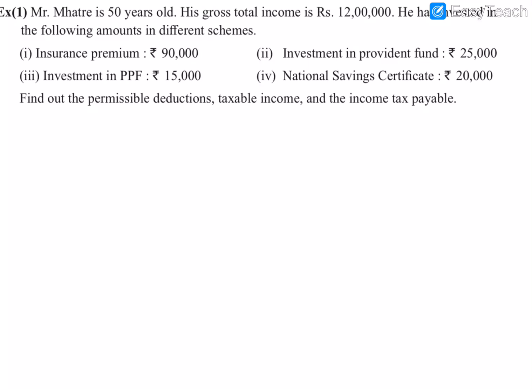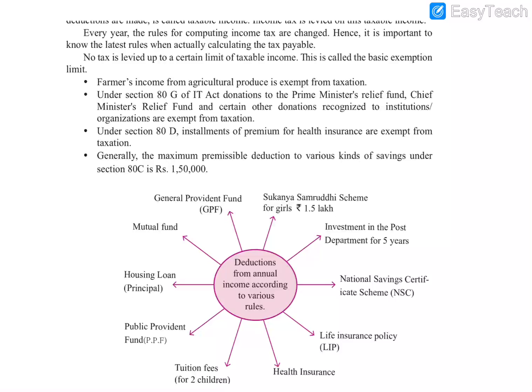So this much money he has invested in different schemes, and we have to find the permissible deductions, the taxable income, meaning the amount he has to pay tax on, and also the income tax payable.